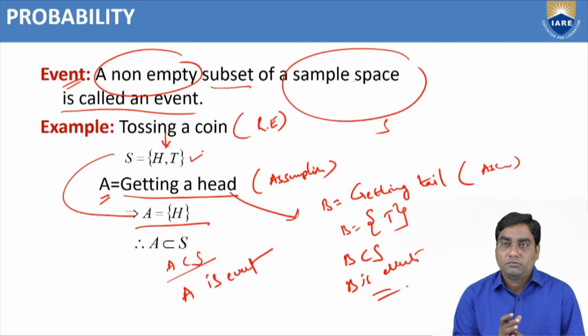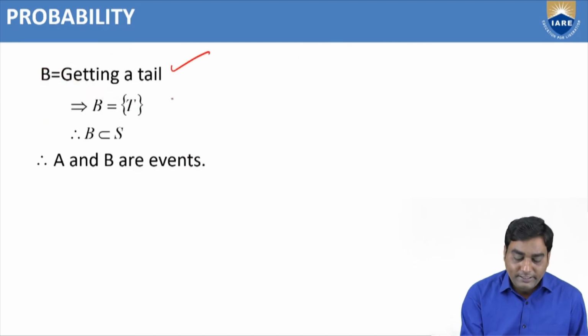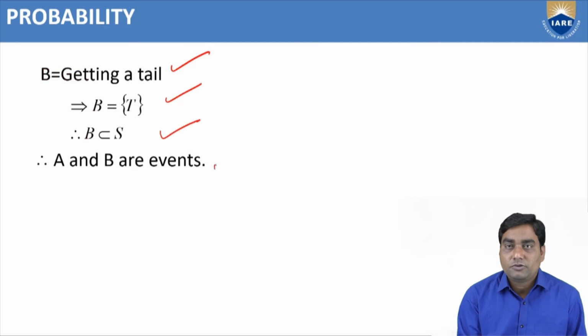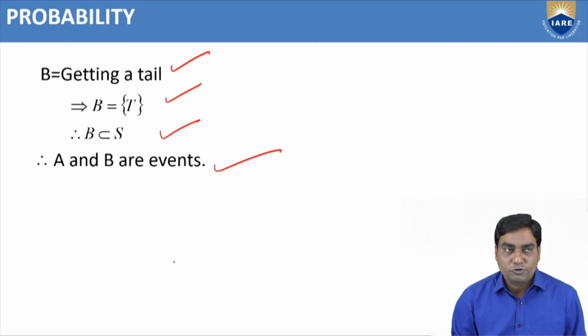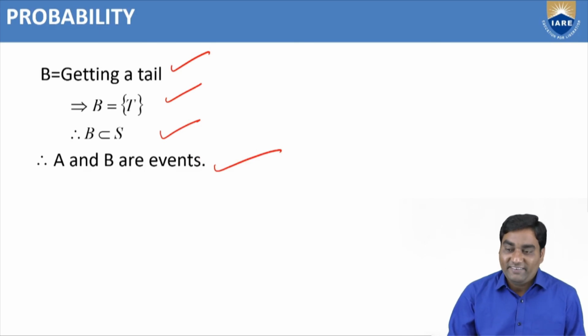So event means a non-empty subset of the sample space. It should not be empty. A non-empty subset of a sample space is called an event. So B is getting tail, B equals T, B is a subset of S. So A and B are events.